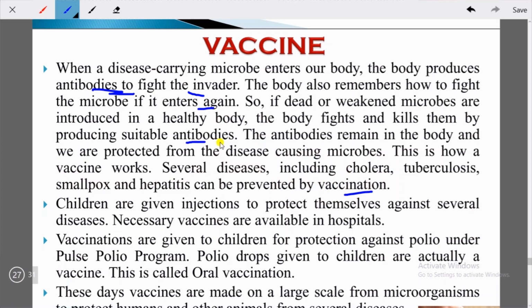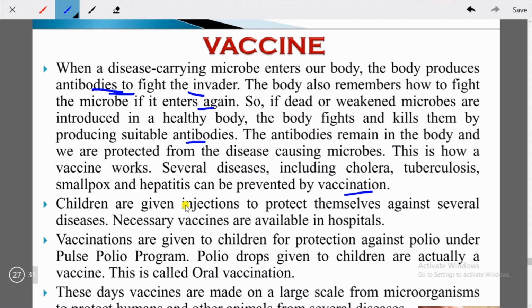So what is the main theory of vaccine? Here you see the diseases are caused by outside microorganisms that enter the body. So that the body understands what kind of antibodies should be secreted to defeat the disease, dead or weakened microbes are introduced in the body so that it learns how to fight that kind of microbe. If this kind of microbe enters the body in future, the body already knows what antibodies should be secreted and can easily beat the disease.